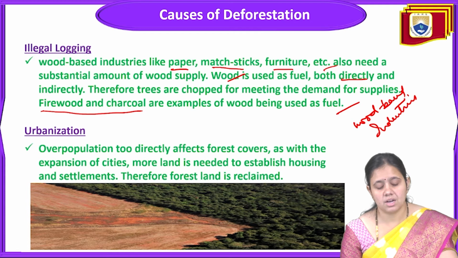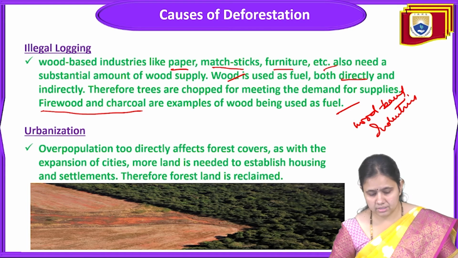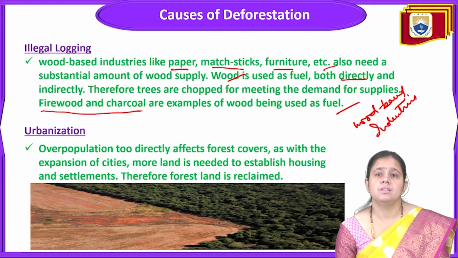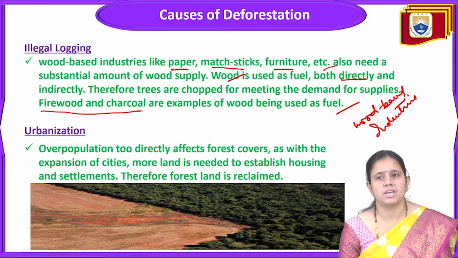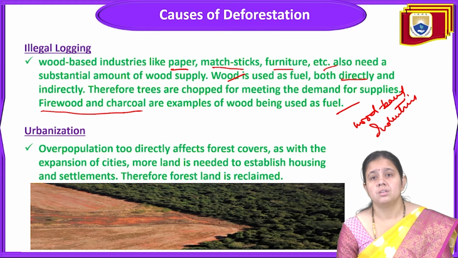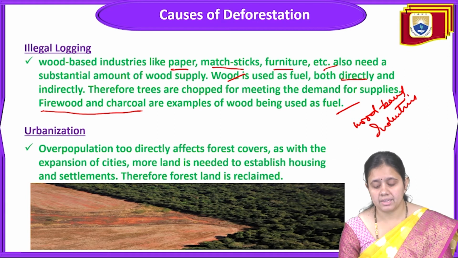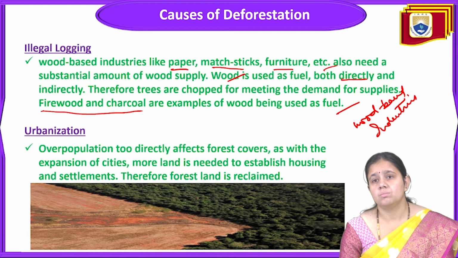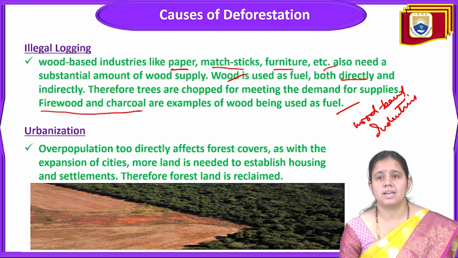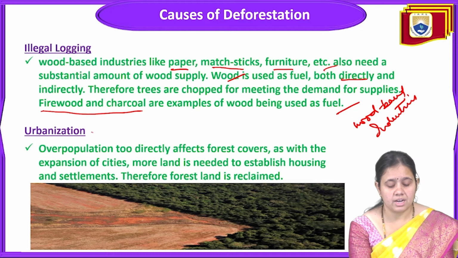The next point is urbanization. What happens in the urbanization process? As we have already discussed, overpopulation directly affects forest cover. With the expansion of cities, more land is required to establish housing and settlement. Therefore forest land is reclaimed. This is called urbanization.